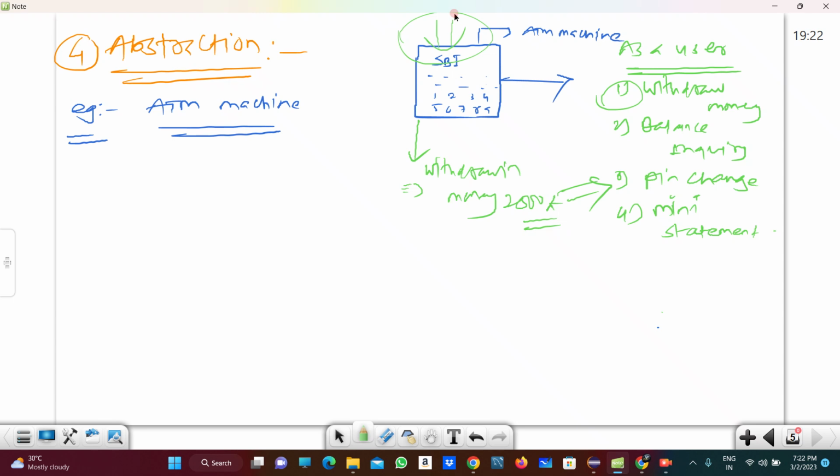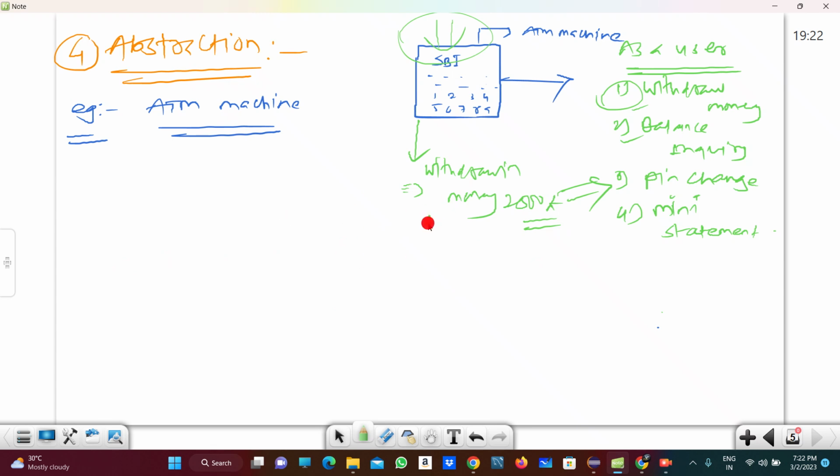No. We can't see what happens inside, or how much money the machine is having. We can only withdraw money, do balance inquiry, pin change, mini statement, and other facilities using that machine.